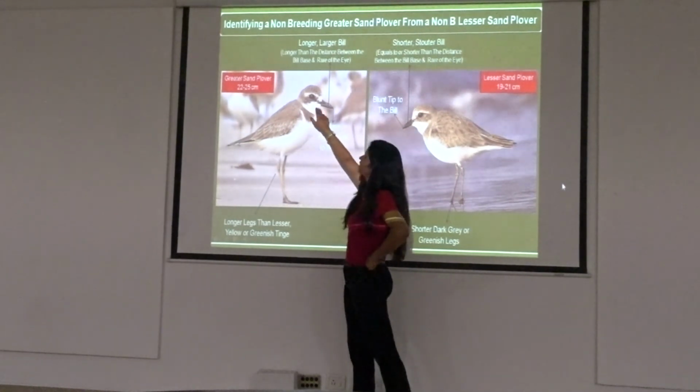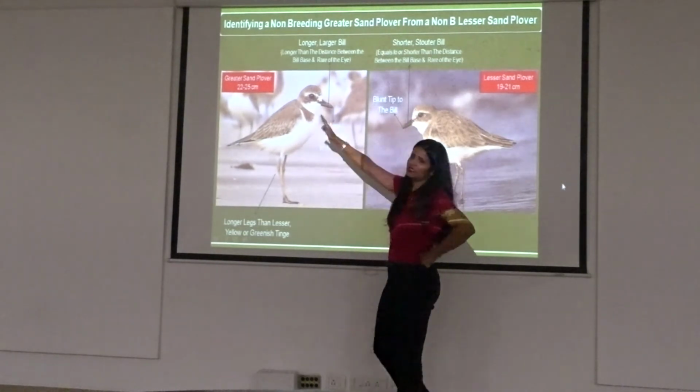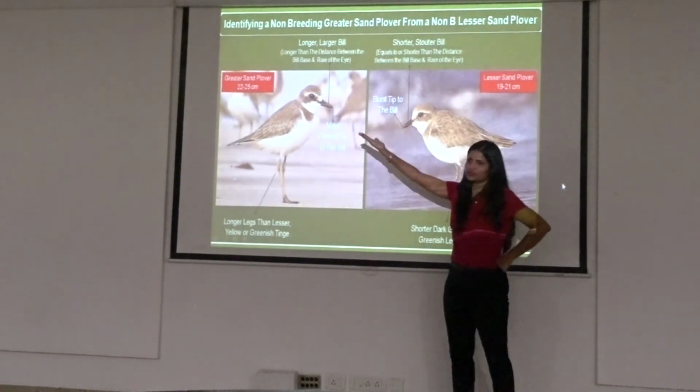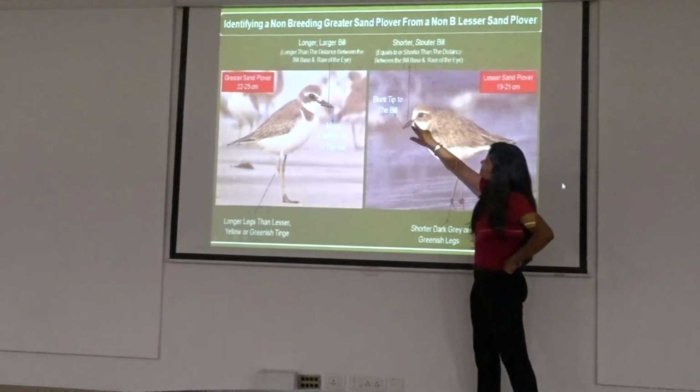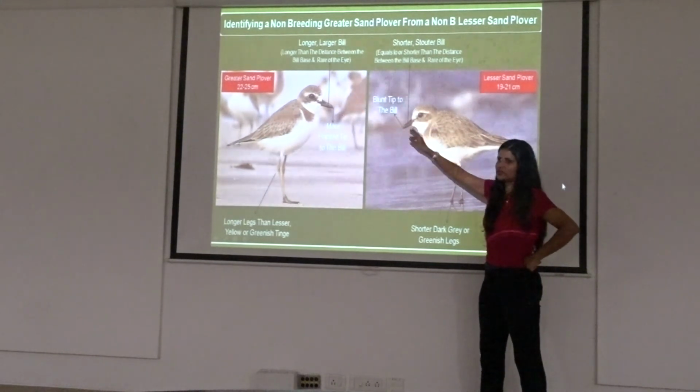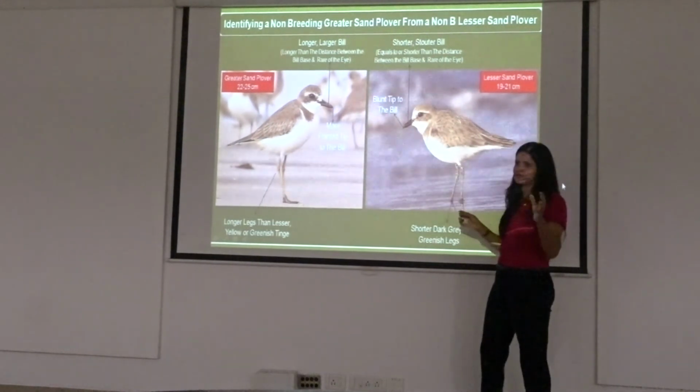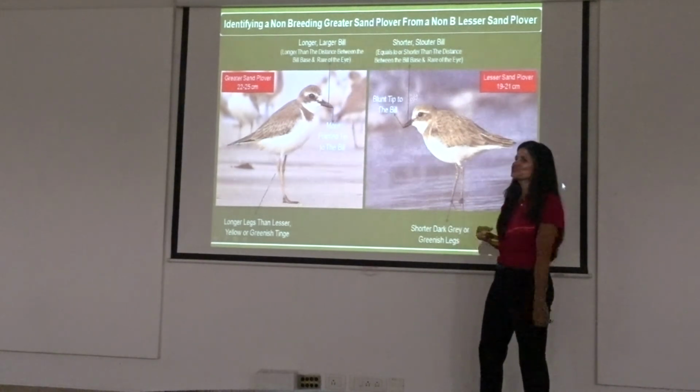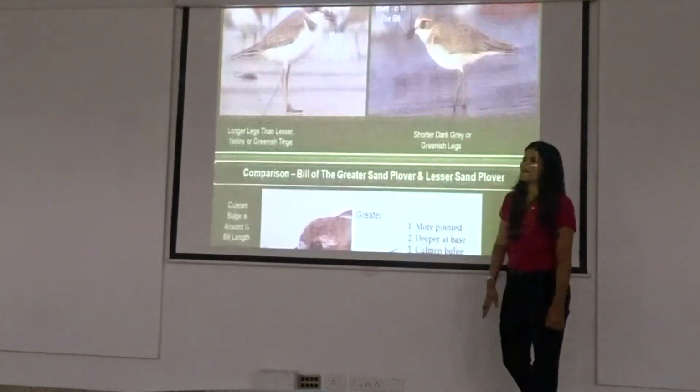That's why I marked this in red. So this distance is either equal or larger. The bill is either larger here, while here it is lesser than this distance. Okay. Now, I think that's crazy. We cannot really sit and measure it. So we look at the other way of doing it.